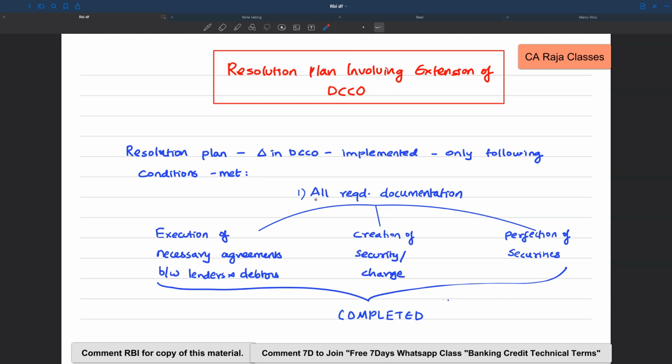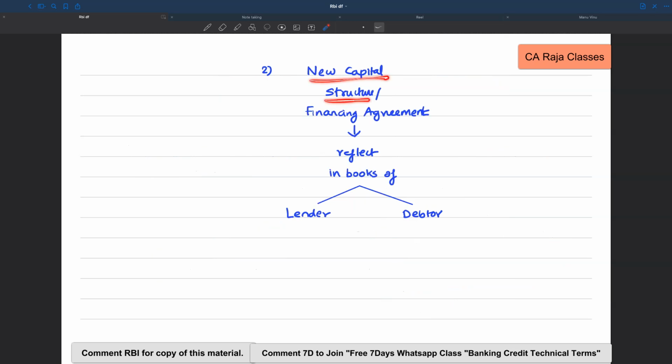The first condition is all the required documentation, say like executing the necessary agreements between the lenders and debtors, creation of the security or charge, perfection of securities, everything has to be completed. Number 2, the new capital structure or the financing arrangement should get duly reflected in the books of the lender and the debtor. Only then will the resolution plan involving the extension of DCCO be deemed to be implemented.